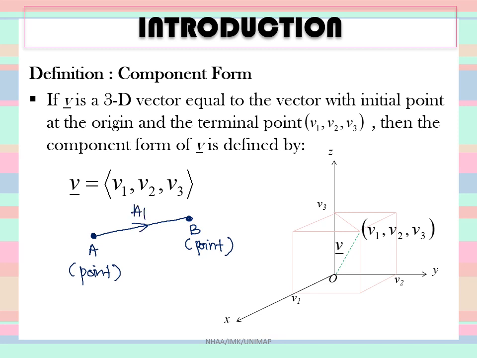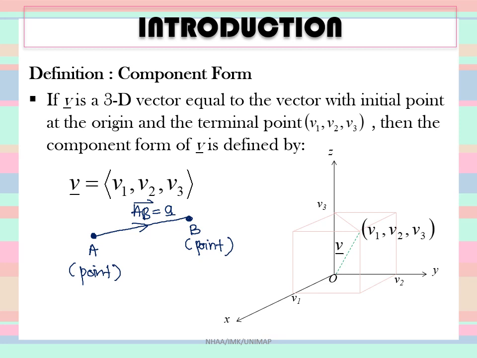Vector AB, or denoted as A with underline beneath it. Understand? If you just have one dot, this is just a point. You have the second dot here, you denote as B. This is also a point.